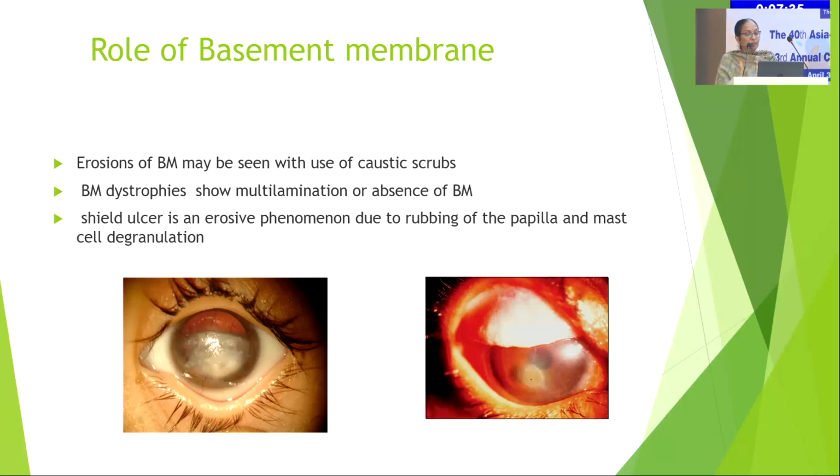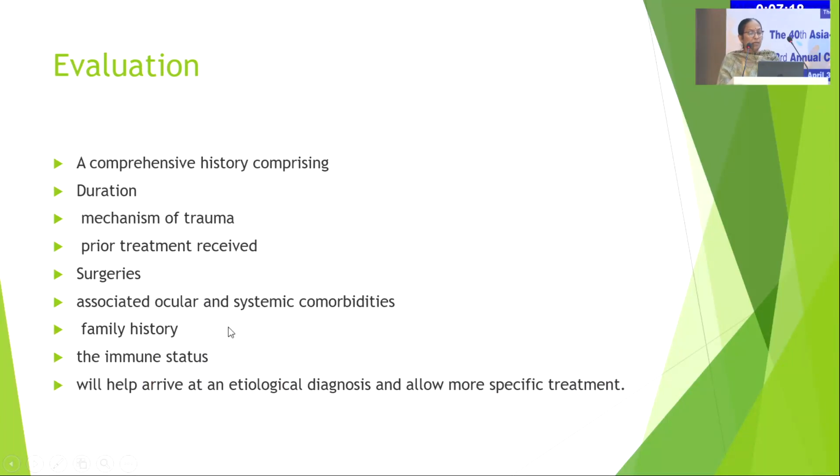Role of basement membrane. The erosions of the basement membrane may be with the use of caustic scrubs. Basement membrane dystrophies show multilamination or absence of basement membrane. Shield ulcers are an erosional phenomenon due to rubbing of the papillae and mast cell degranulation. This is a picture of DDLD. You can see Dr. Paras.